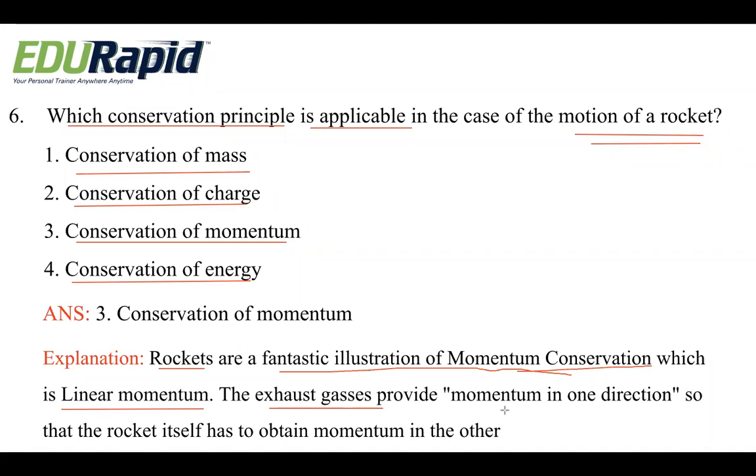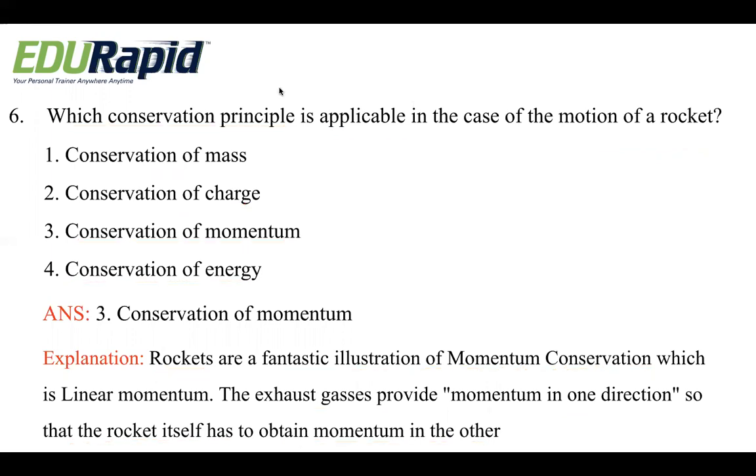So here the exhaust gases provide momentum in one direction, so that the rocket itself obtains momentum in the other. So we can say it is linear momentum, but it is not energy, because we are not transferring from one form to another form, right? So conservation of momentum is the right answer.